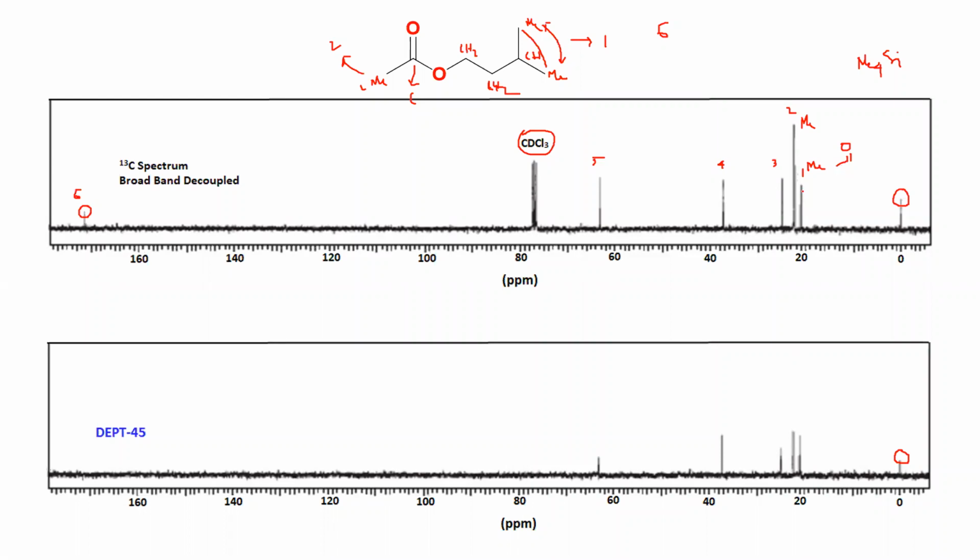In this case, the 20 is the methyl at carbonyl carbon attachment. That methyl is 20, less value, and the methyl which is not having carbonyl carbon attachment, away from it, is giving a higher value. Okay, so you have 2 methyl here. Now maybe the question is coming to your mind: why is this value low when you have the carbonyl carbon nearby, and why is this value high, right?